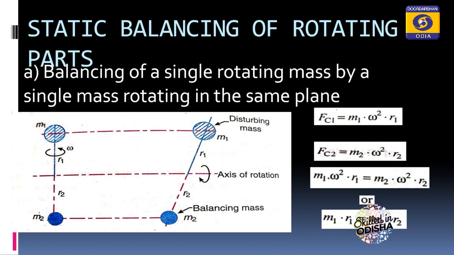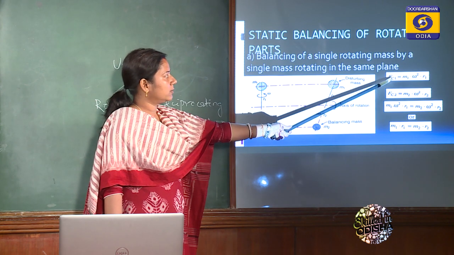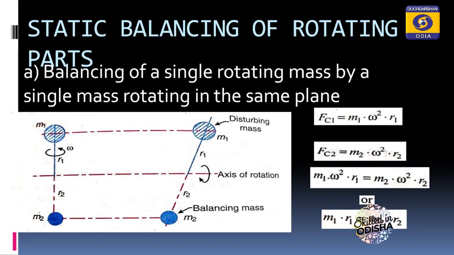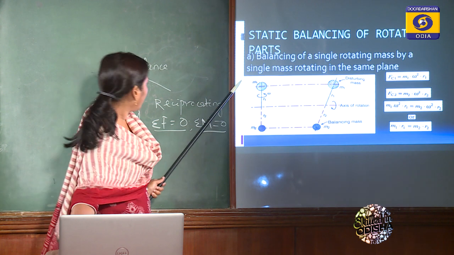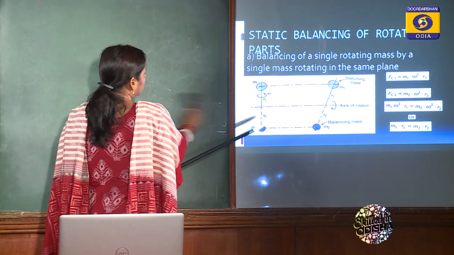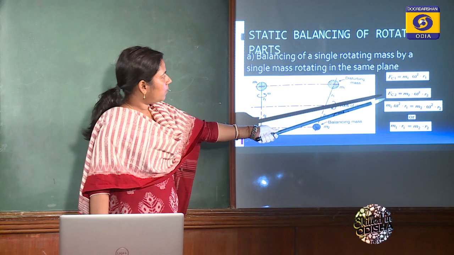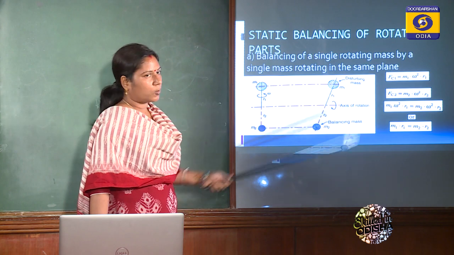So, how can we balance? As M1 is rotating with angular speed omega at radius r1, the centrifugal force Fc1 for mass 1 will be m1 omega square r1, and for m2 the centrifugal force Fc2 will be m2 omega square r2.